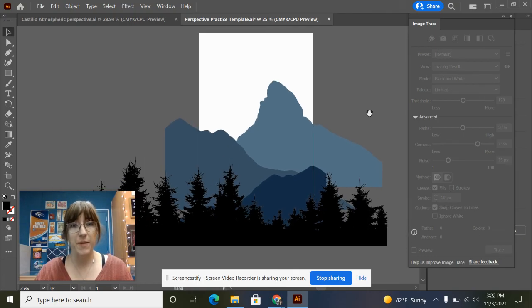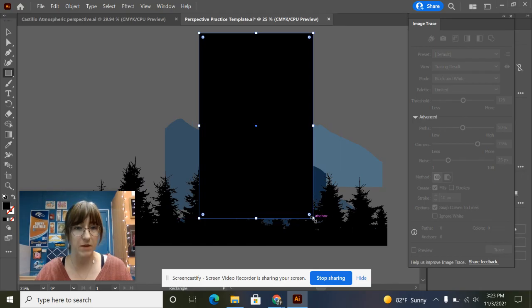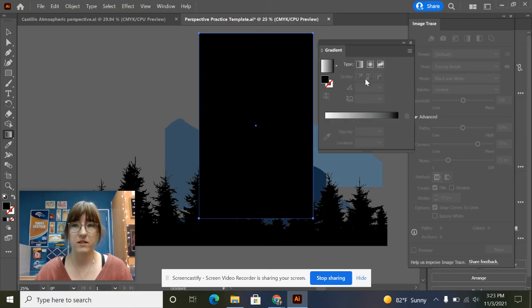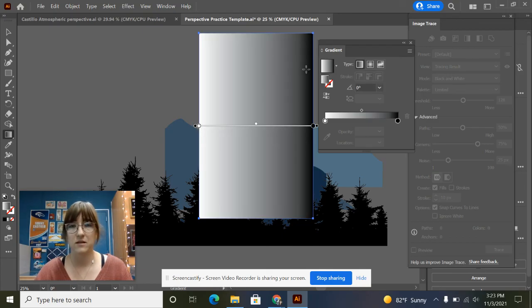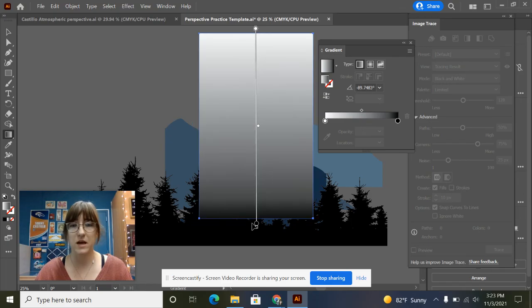Which means we're ready for a background. So I'm going to go with my rectangle tool and make a rectangle that covers the background. And I want to do a gradient. So let's go ahead and click on my gradient, double click so that the pop out happens. We're going to select linear gradient. We're going to click and drag so that it goes up and down. But I want this to be darker on the top and lighter on the bottom. So I'm going to switch that by clicking this button.